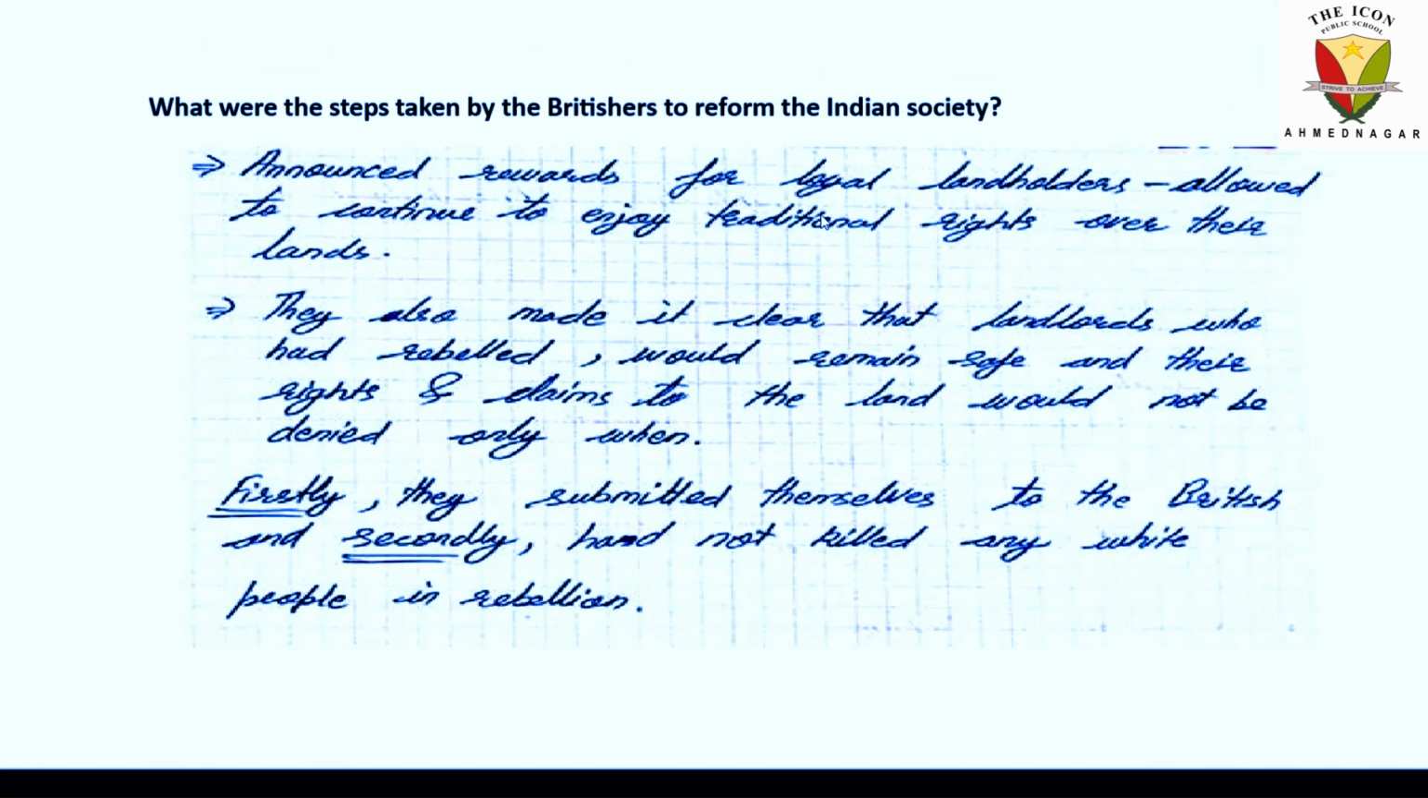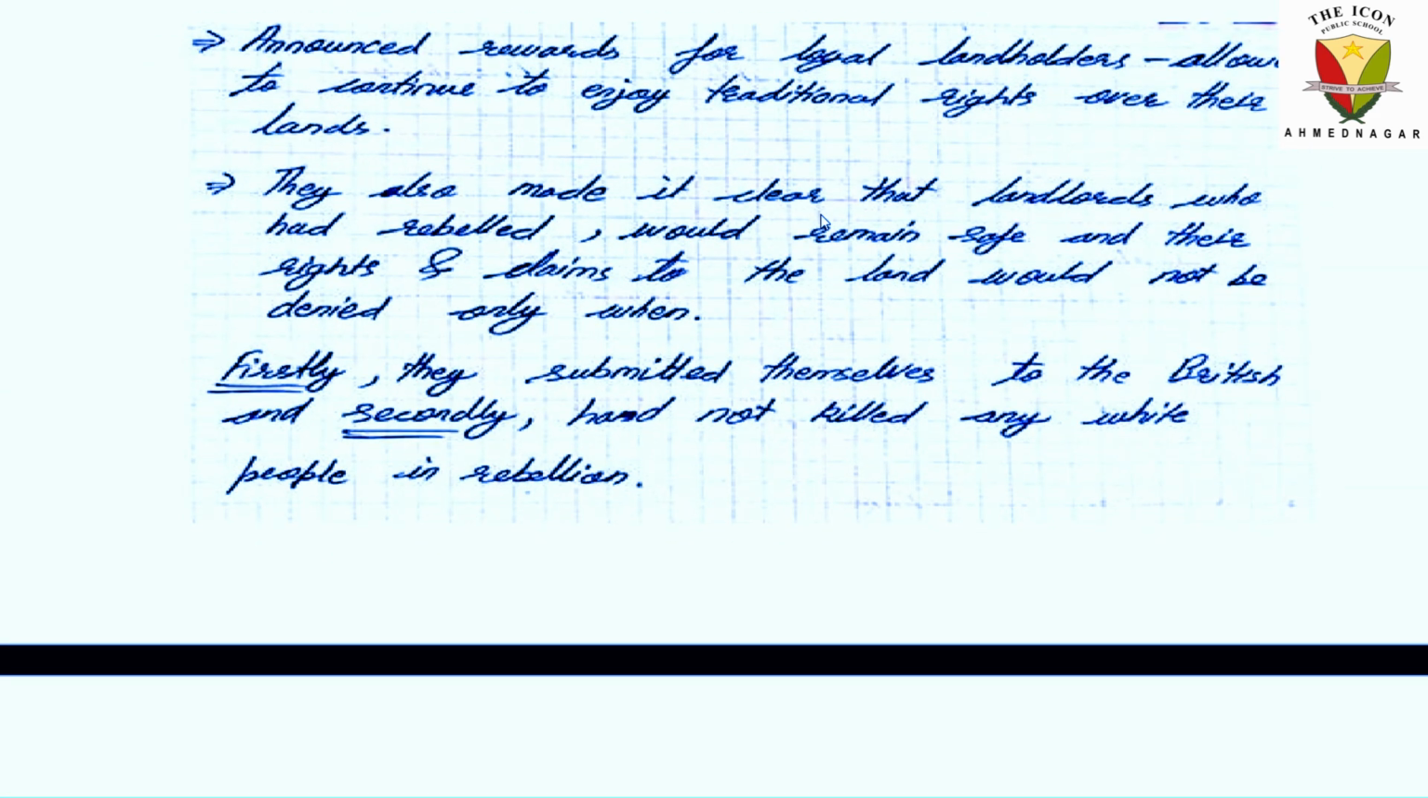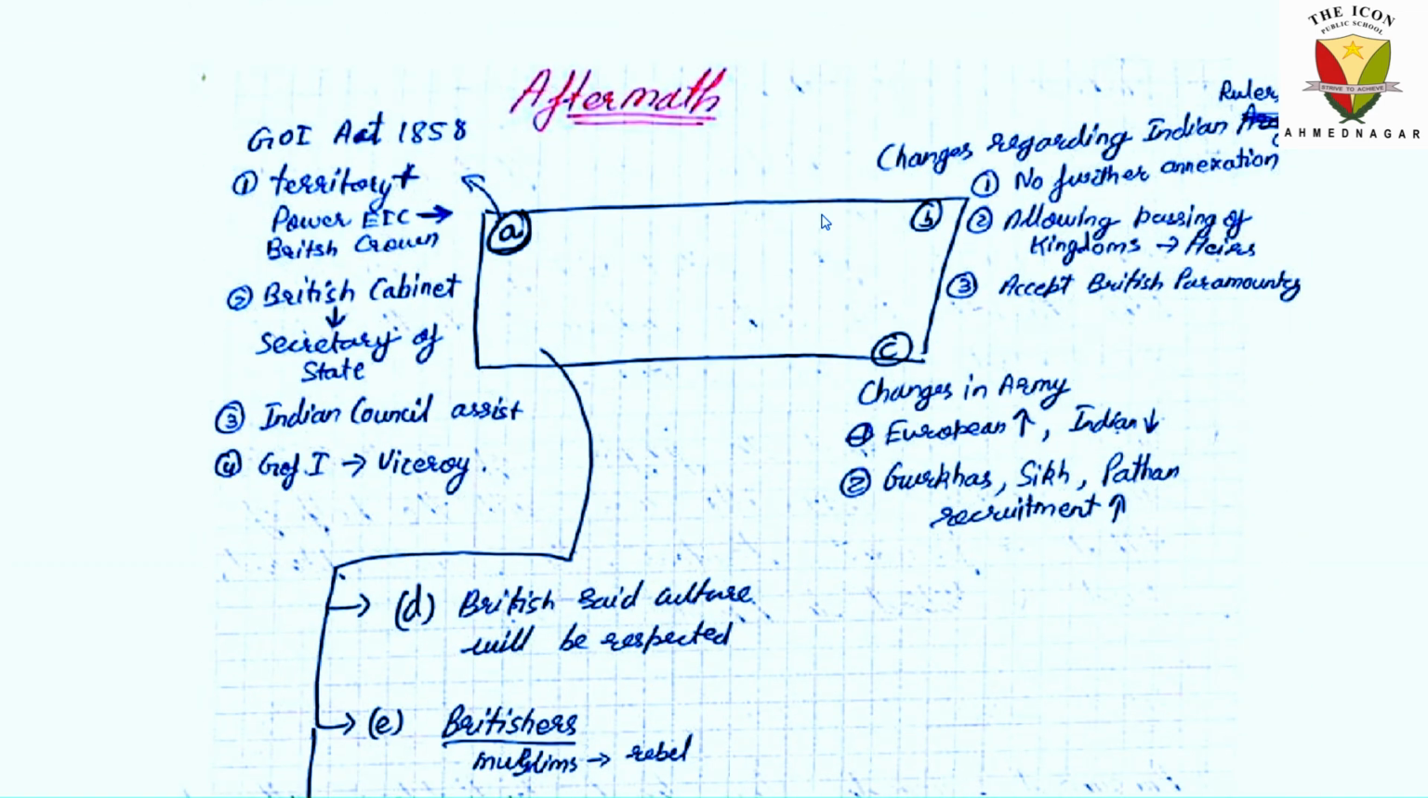What were the steps taken by the British to reform Indian society? They announced rewards for loyal landlords, who were allowed to continue to enjoy traditional rights over their lands. We have discussed this in the aftermath also: with the Government of India Act 1858, the territory and power of the East India Company were transferred to the British Crown.